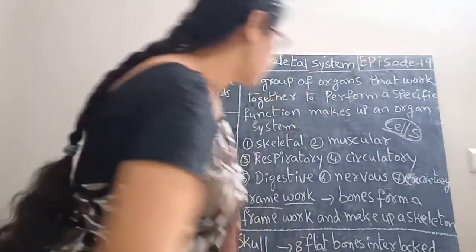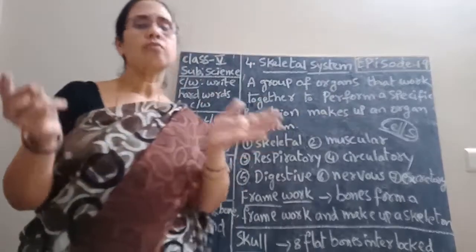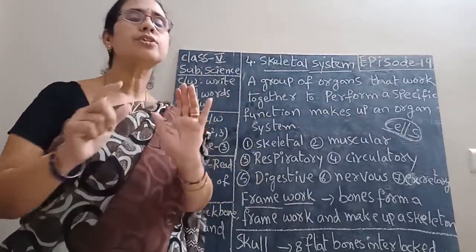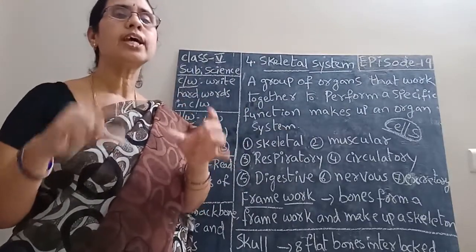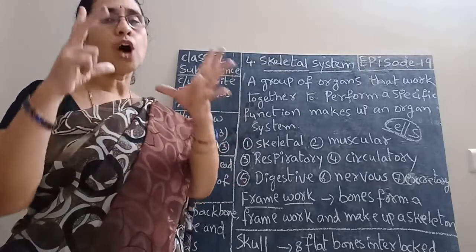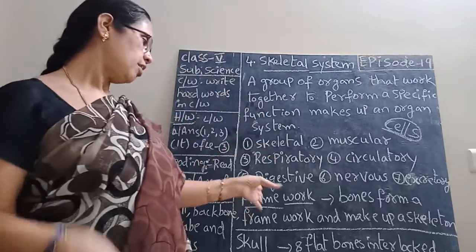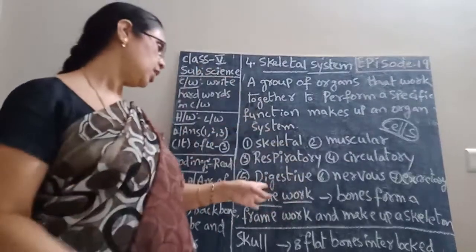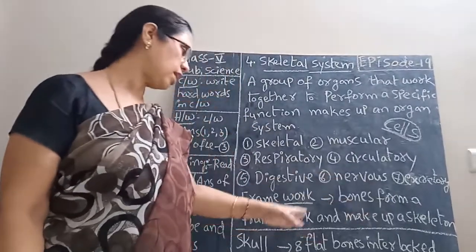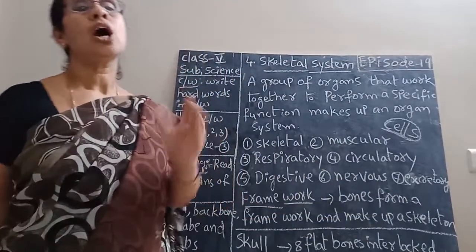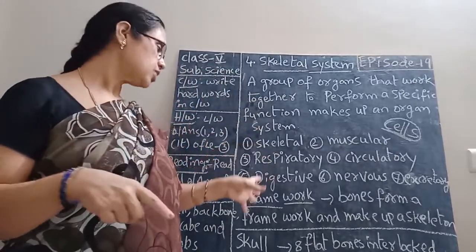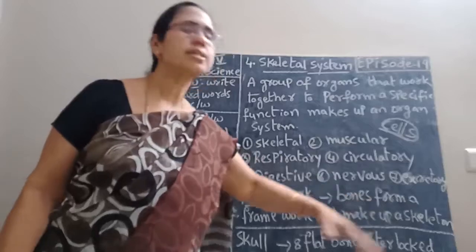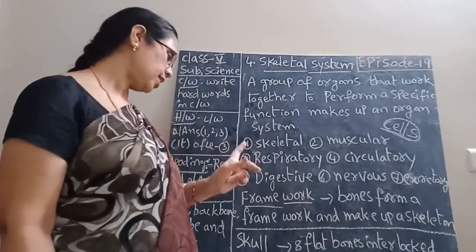Okay, children. Skeleton system means if you touch any part in our body, it feels hard. That means bones are there inside the body. Because of the bones, it is hard. All these bones form a frame like a skeleton. Framework means bones form a framework and make up a skeleton. They have to attach to each other. That is called the framework. Okay children, I think you understand.